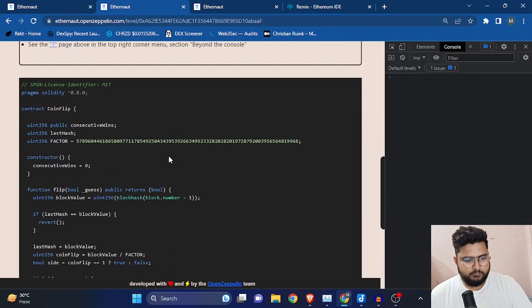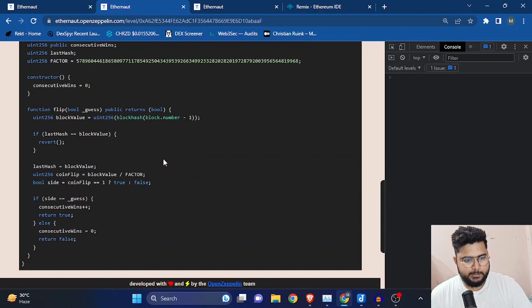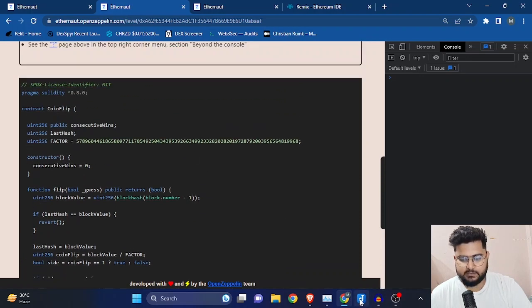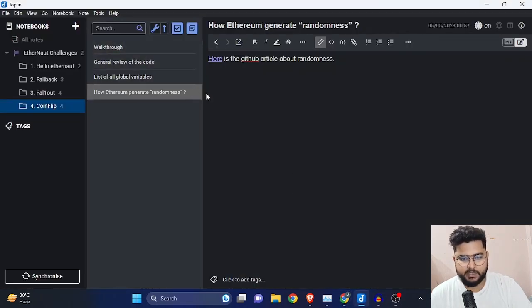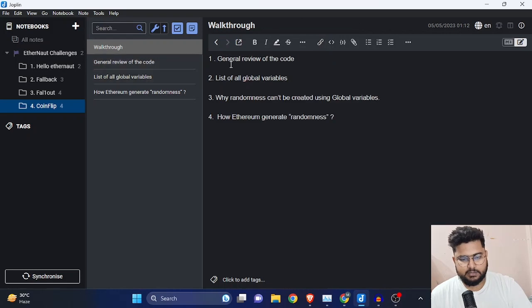So here is the contract, and I have made steps on Joplin for how I'll be doing it, and let's do the walkthrough. The first thing we'll be doing is a general review of the code. The second thing will be a list of all the global variables, which is important for this level to be completed.